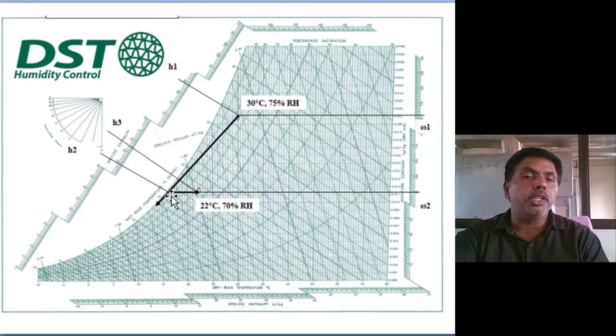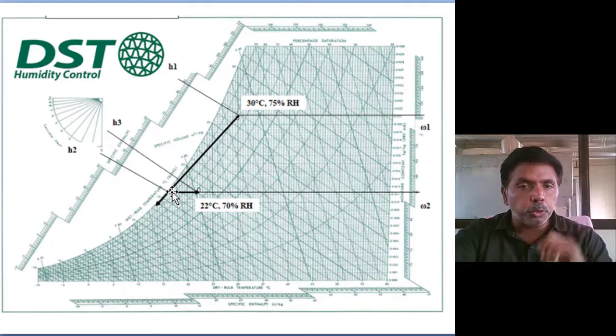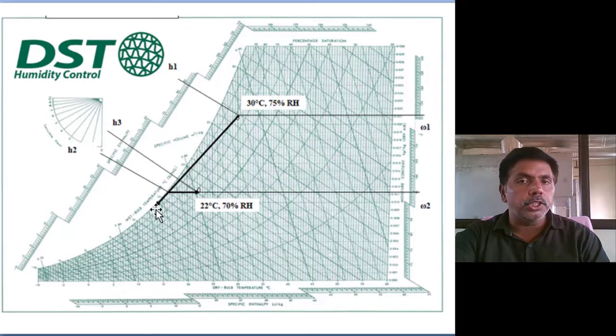This is called sensible heating. In the problem they gave, it is sensible heating. So sensible heating means we want to move horizontally. Whatever linear line we draw, where this horizontal line intersects, up to that point only we are dehumidifying, not up to reaching 14 degrees. Up to an intermediate point only we are reaching. So the cooling load is not up to 14 degrees.